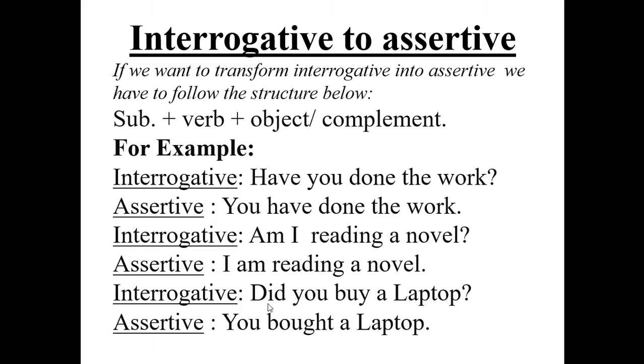Did is used in past indefinite tense, and when we make it assertive, we just cut off or erase this did, and instead we must make the present form of the verb past. So first subject, then the past form of the verb buy, which is bought. You bought, and then object, a laptop. You bought a laptop. Assertive is done.